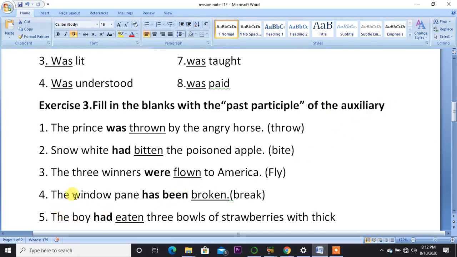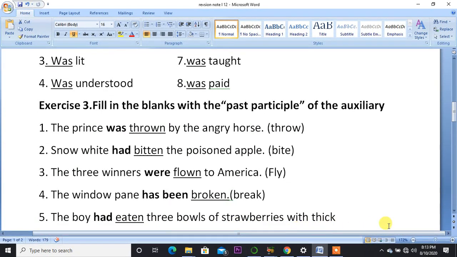Okay. Now fourth, the window pane has been broken. So break, it will be broken in the past participle, and has been is an auxiliary verb or a helping verb. Number 5, the boy had eaten 3 bowls of strawberries with thick ice cream.